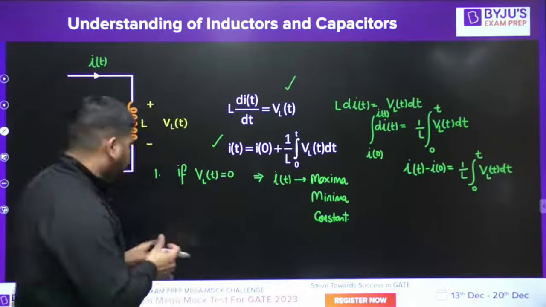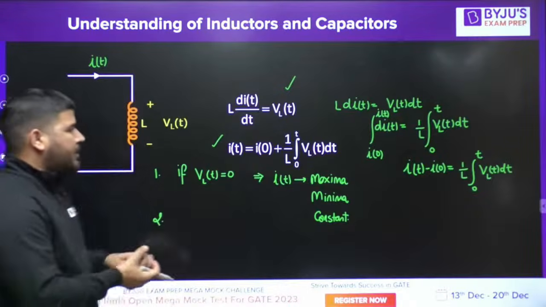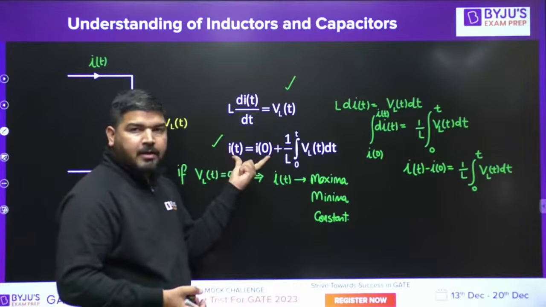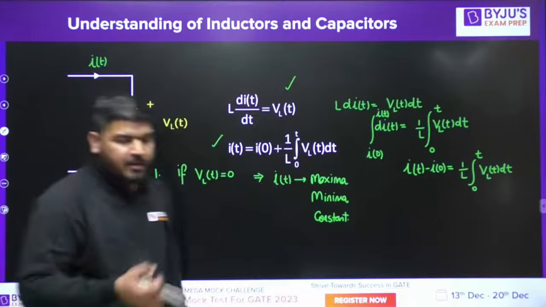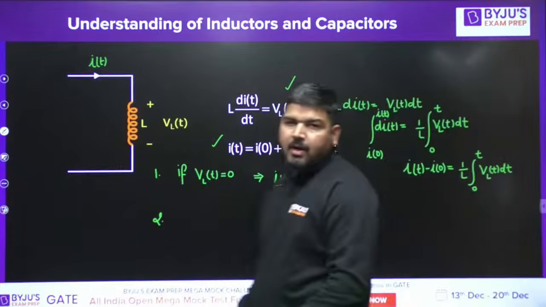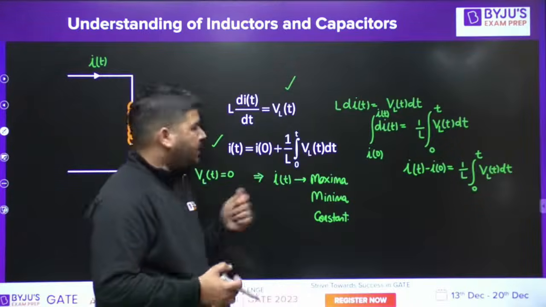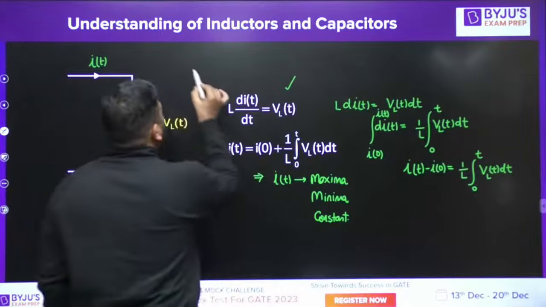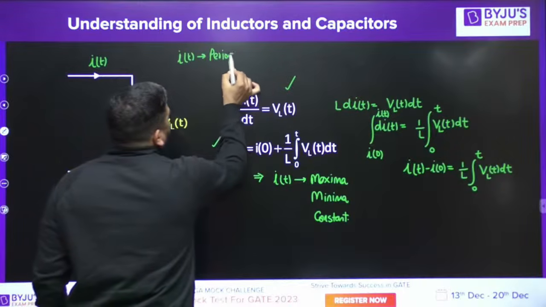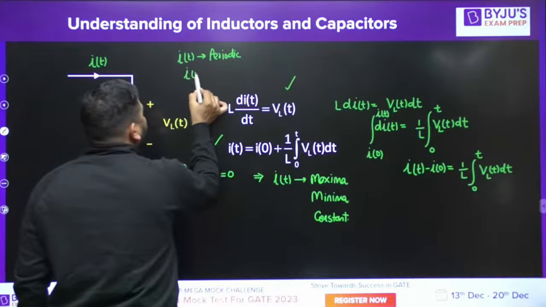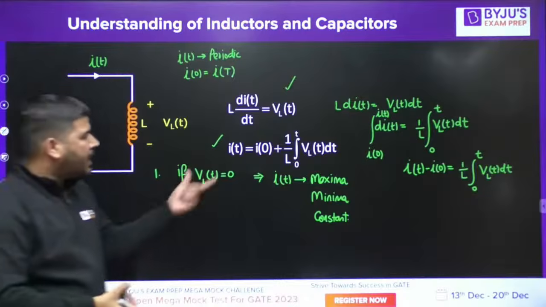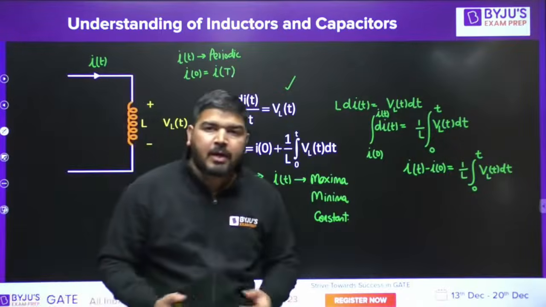Now what about this relation? Using this relation you can say that if current is periodic, then the average voltage across the inductor will be 0. Now you will ask me why. Let me tell you. Let's say the current is periodic, with period capital T. It means I0 must be equal to I(T), because it's repeating, it's periodic.